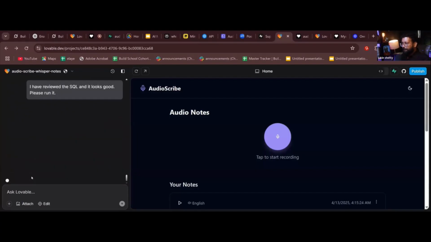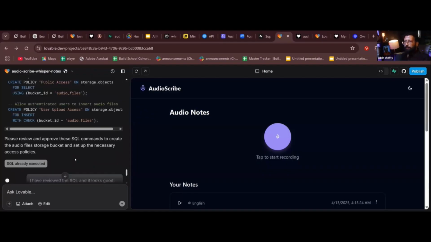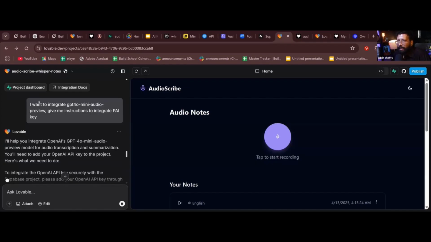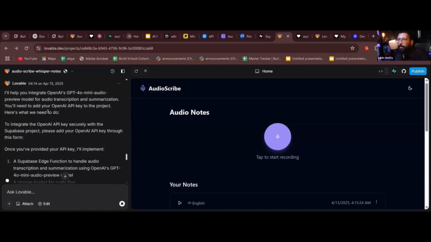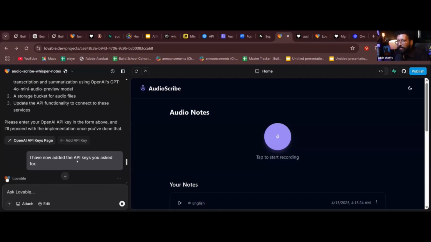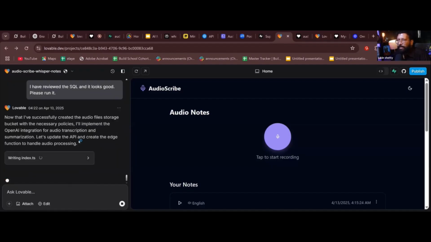Let me repeat again. What did I tell Lovable? I want to integrate GPT-4o mini audio preview. Give me instructions to integrate the API key. It said, I'll help you to integrate the OpenAI API key. You need to add your OpenAI key to the project. Here's what we need to do. It gave me an option to add the OpenAI API key. Correct? Then I added the key and this is what it gave me: now that I have successfully created the audio file storage bucket with the necessary policies, I'll implement the OpenAI integration for audio transcription. Let's update the API key.